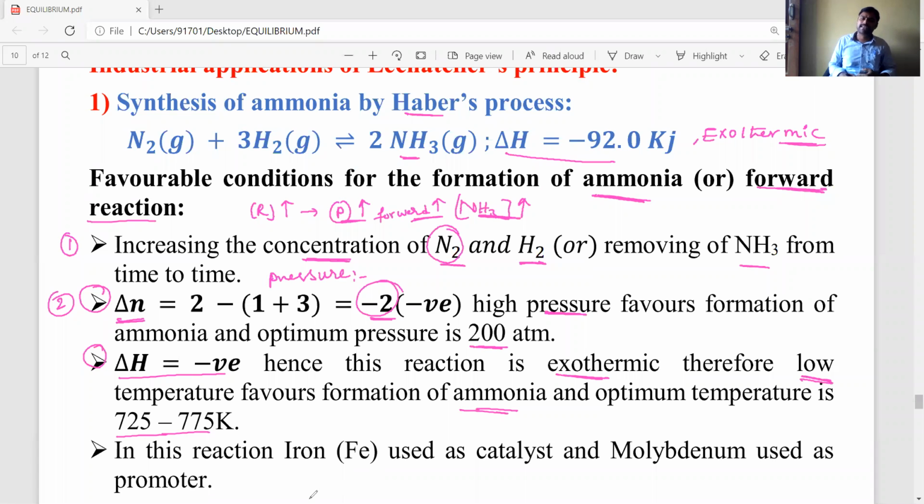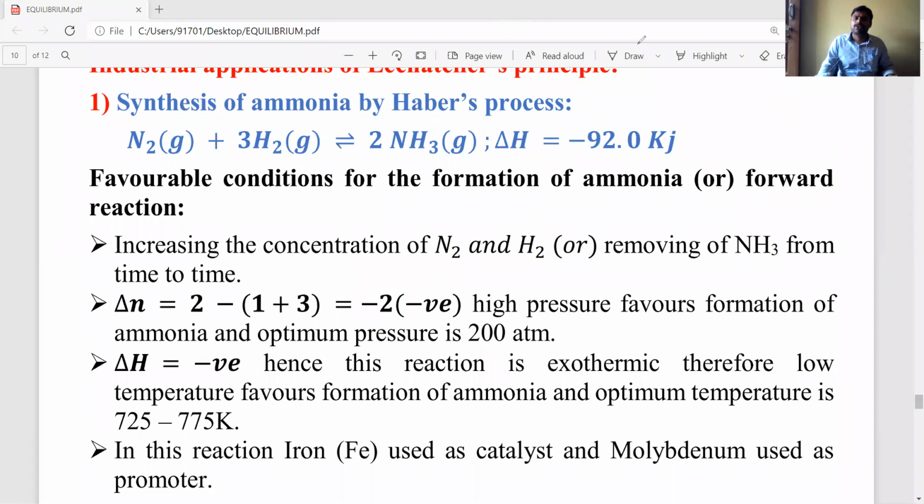And for this particular reaction they are using a catalyst. What is the catalyst we are using in the above reaction? Iron catalyst. Iron catalyst is sometimes less reactive, so to activate the iron catalyst we are using molybdenum. That's why molybdenum is called a promoter. What is the work of a promoter, dear students? The promoter activates the catalyst, and the catalyst increases the rate of reaction, or rate of forward reaction. These are the favorable conditions for the formation of ammonia.